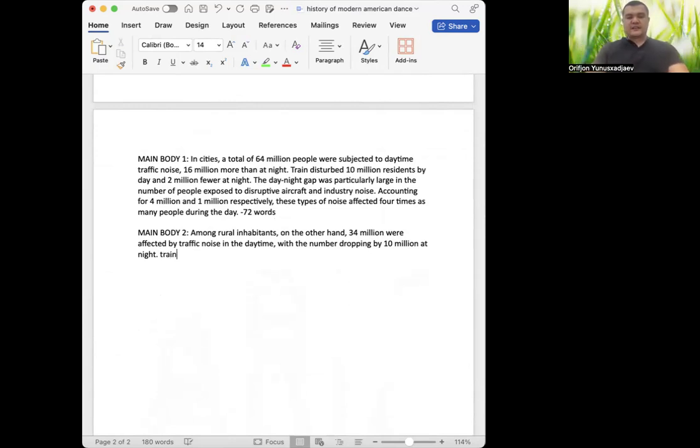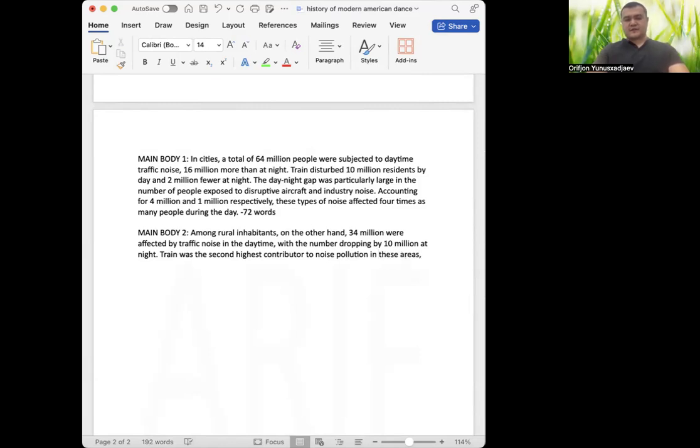So maybe train was the second highest, right? Contributor, noise contributor or contributor to noise pollution, right? Okay, in these areas.